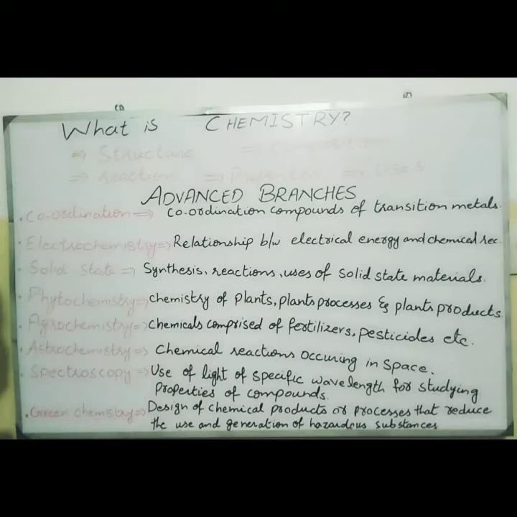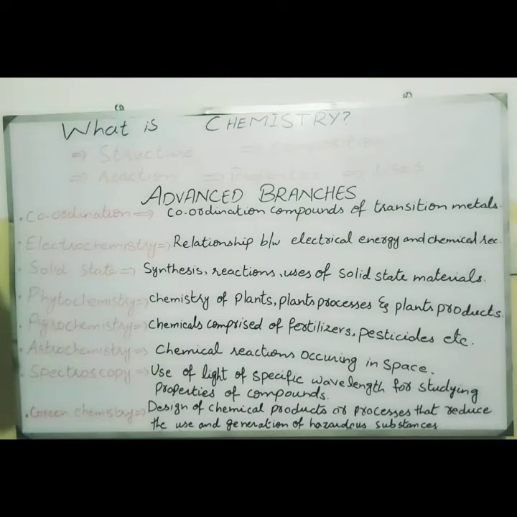Next branch is phytochemistry. If you have a little knowledge about plants, you know that in plants phytochromes and many other pigments are present. The word phyto is basically used for plants. So phytochemistry is the chemistry of plants, plant processes, and plant products. In biochemistry we also study plants, but when we talk about phytochemistry, we are specifically talking about the chemistry of plants, their processes, meaning glycolysis or the Krebs cycle or any other processes, and their products. That means rubber, gums, etc., carotenes, phytochromes, chlorophyll A, chlorophyll B; these are all plant products.